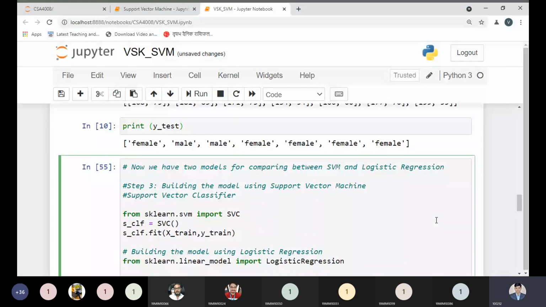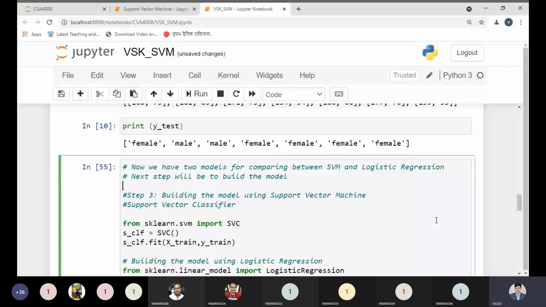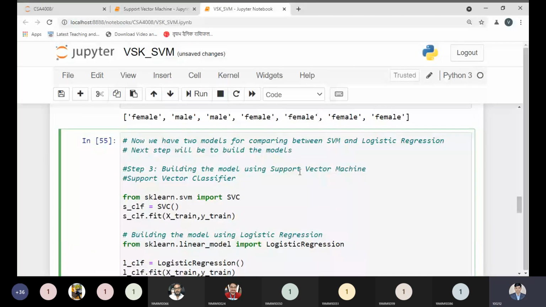So first, what is the next step? Next step will be to build the model. I'm trying to build not one model, but two models. In the first model, I'm building the support vector machine. So with the help of the support vector machine, the first model is built. You will be able to see over here.